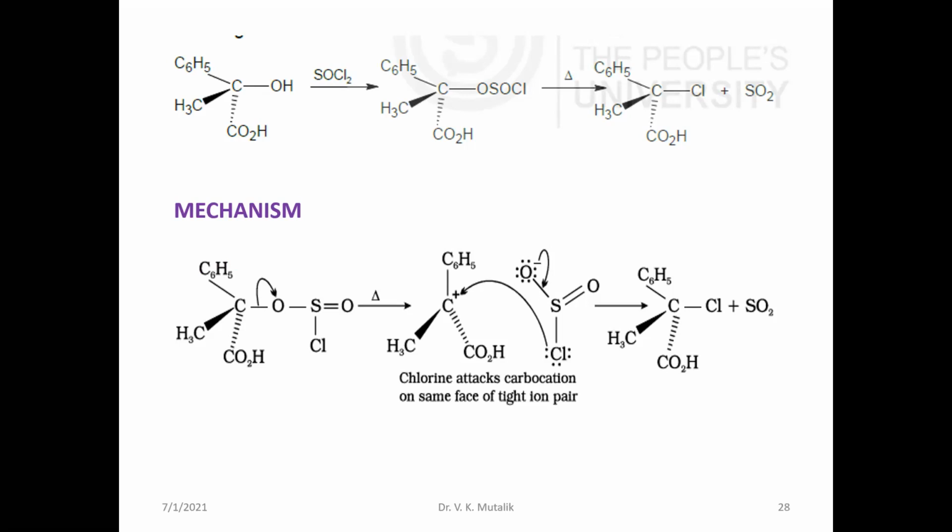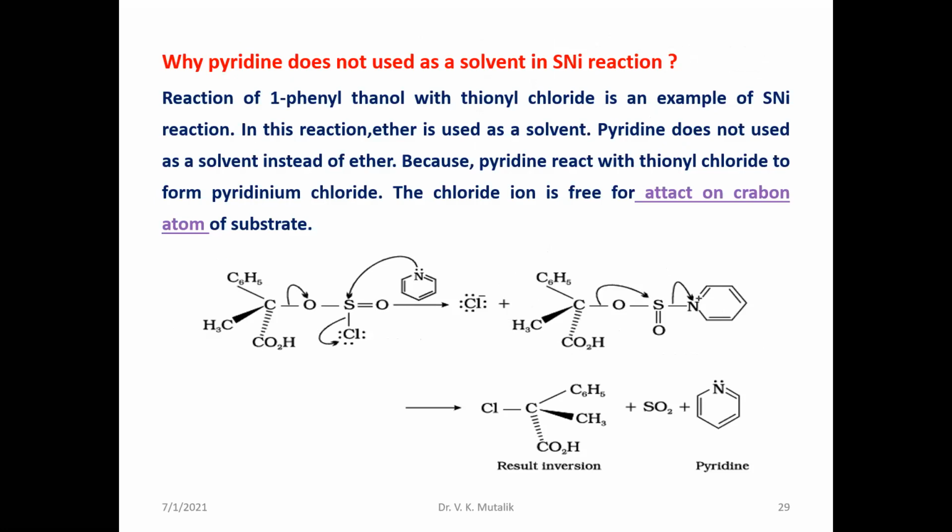This SNi reaction proceeds in solvents like dioxane, tetrahydrofuran, and ether. If the reaction takes place in the presence of pyridine, it cannot proceed by SNi. The reaction of 1-phenyl ethanol with thionyl chloride is an example where SNi takes place.